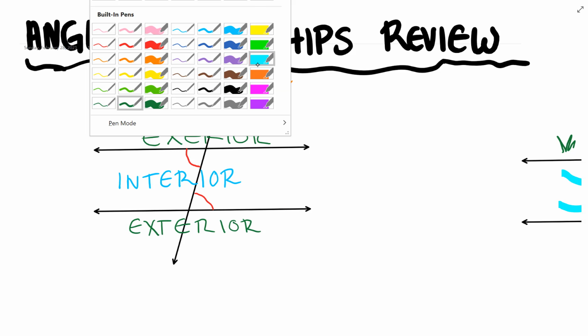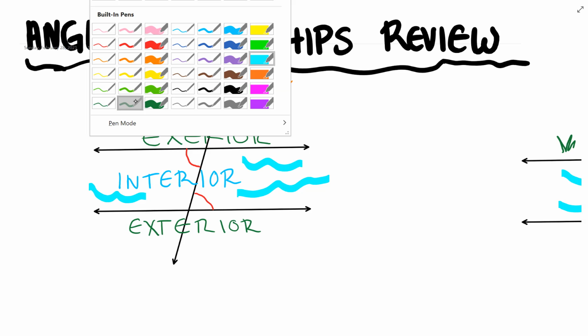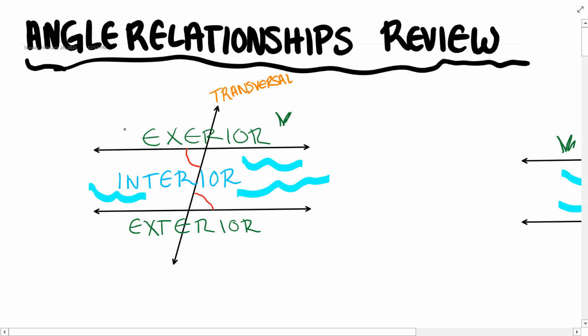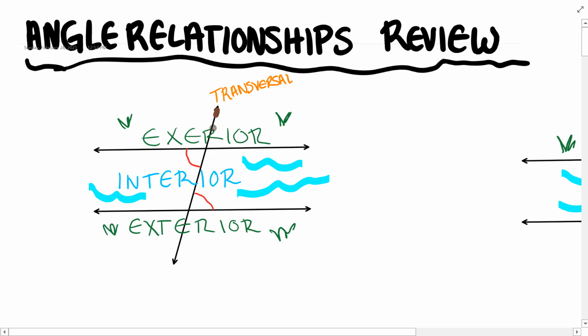I like to imagine it as a river in between the lines that are intersected. And out here we have the riverbank. And what would the transversal be that is crossing over the river? Well, I like to call that the bridge.